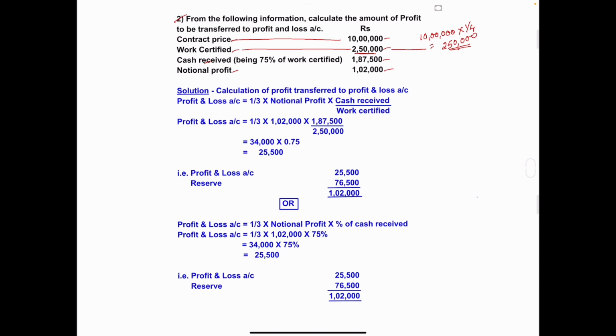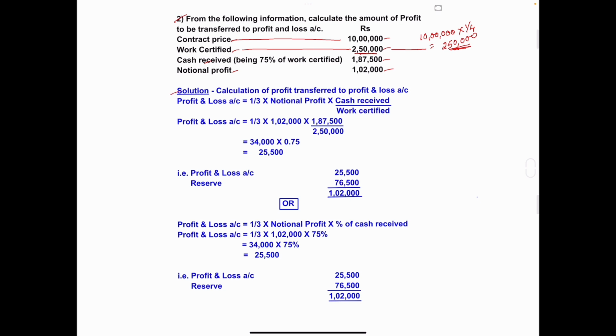In this problem, work certified amount is equal to one-fourth of contract price, that is 2,50,000. So in this second problem, we will apply the second condition, that is, one-third of notional profit is transferred to profit and loss account. Okay, let's start the solution.